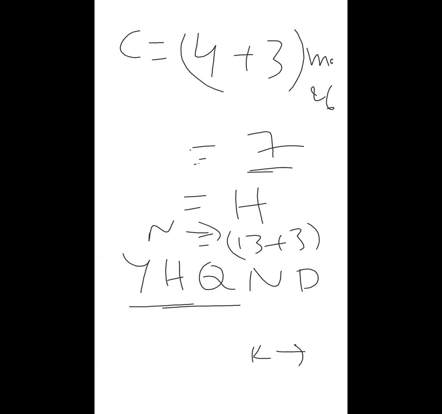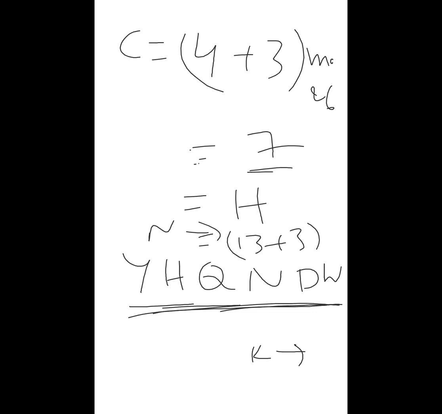V-E-N-K-A-T. T is 19. 19 plus 3 means 22. What is the 22nd letter? W. So the ciphertext for VENKAT is YHQNDW.